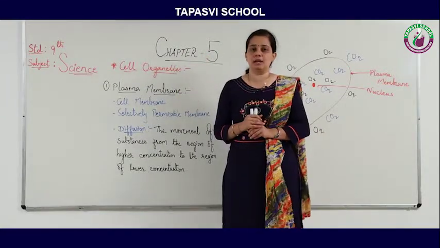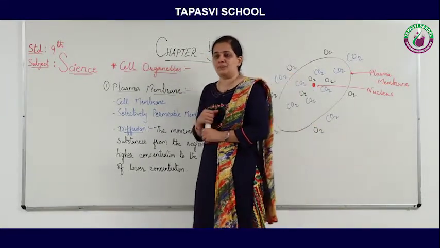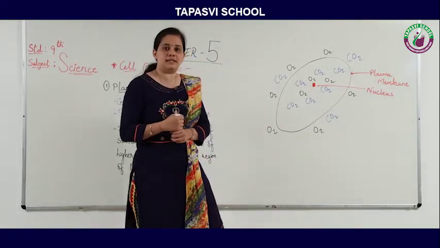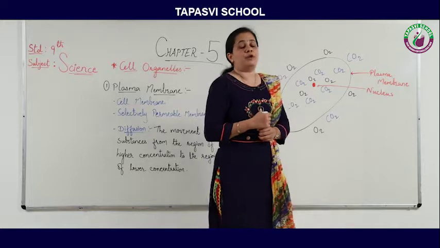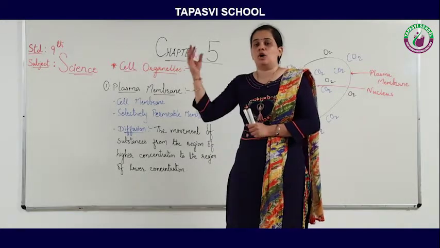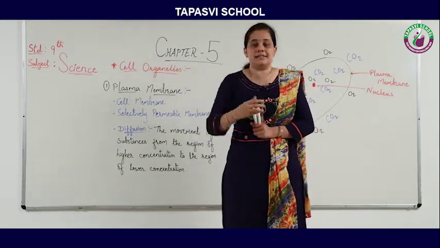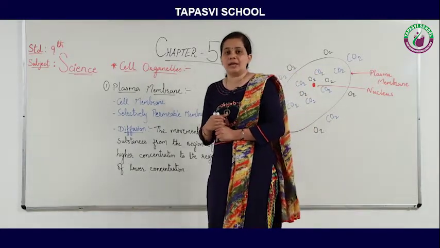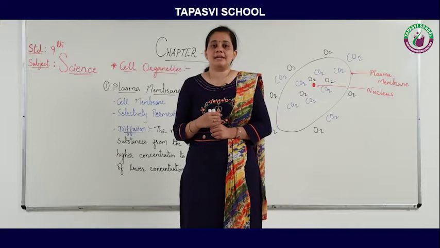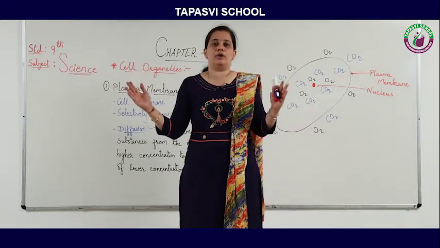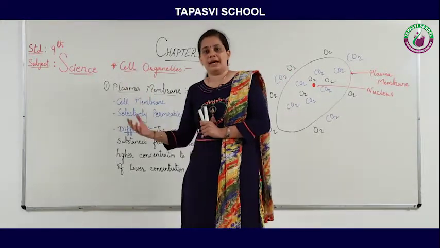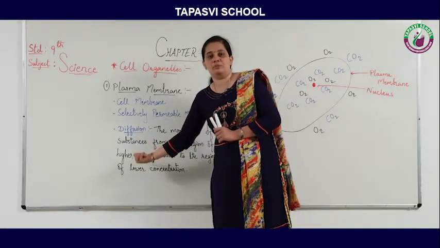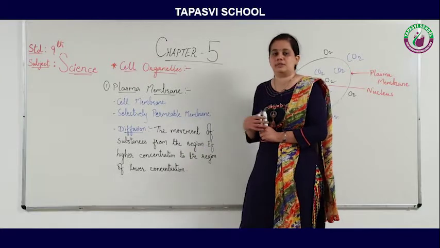For example, if a cell contains a low amount of oxygen, then oxygen enters the cell from outside, because the surroundings of the cell have a higher concentration of oxygen. So again, diffusion is the movement of substance from higher to lower concentration.